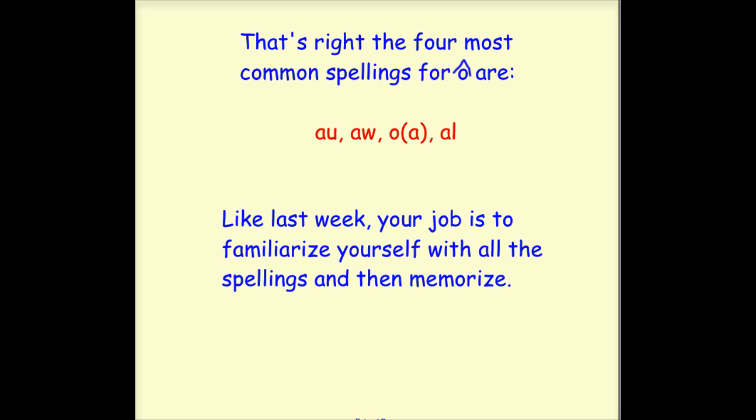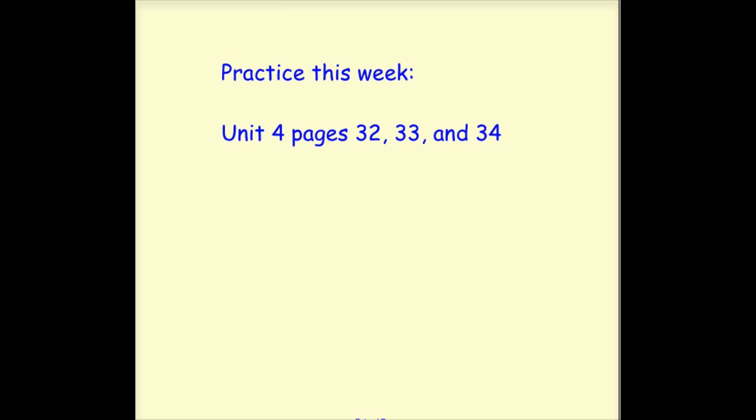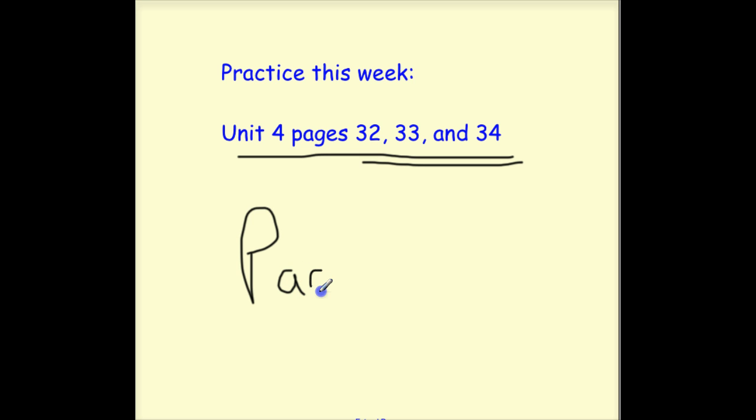That's right. The 4 most common spellings for O with a circumflex are AU, AW, O, sometimes OA, and AL. Got to remember the tricks to spell them. Just like last week, your job is to familiarize yourself with all the spellings and then memorize them. You're going to practice the spellings of those words this week by completing Unit 4, pages 32, 33, and 34. That's your packet, so complete your whole packet. Please complete it neatly so you earn yourself a check plus on your spelling packet for neatness. And pay attention to those spellings.